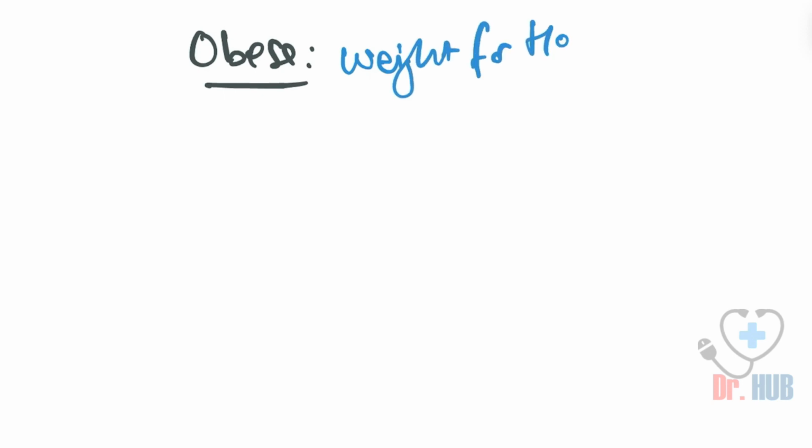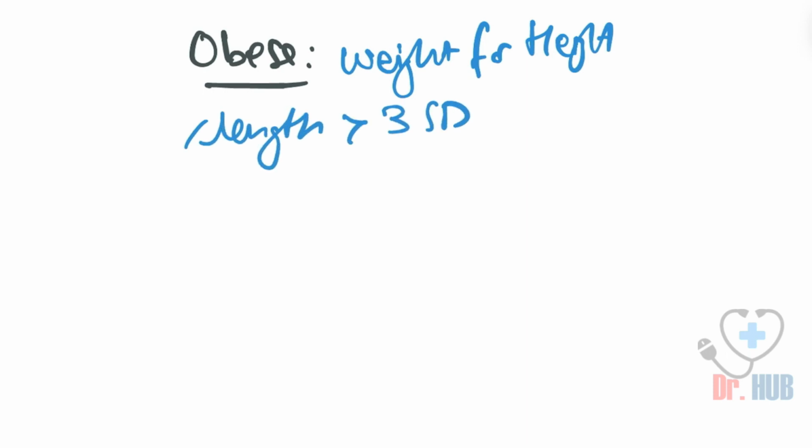bonus questions. To start off, we are looking at the class of obese. What is obese? Obese means that the weight for height, or weight for length, is greater than 3 standard deviations. Another thing to note is that the BMI for age is greater than 3 standard deviations. So greater than 3 standard deviations is nothing but obesity.